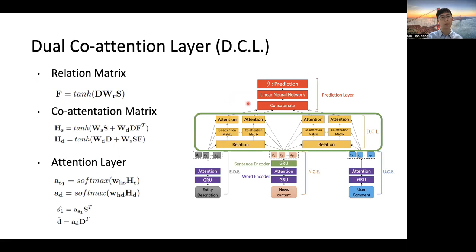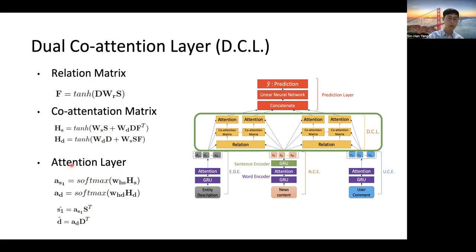The second part of our model is the dual co-attention layer. In this slide, I introduce the co-attention layer between the entity description and news contents. For user comments and news contents, we use the same calculations as well. First, we calculate the relation between the entity description and the news contents to calculate the matrix F. Second, we calculate the co-attention matrix between the entity description and the news content.